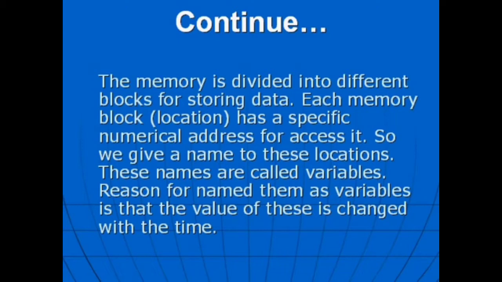The memory is divided into different blocks for storing data. Each memory block or location has a specific numerical address for accessing it. So we give a name to these locations. These names are called variables. The reason for naming them variables is that their values change with time.